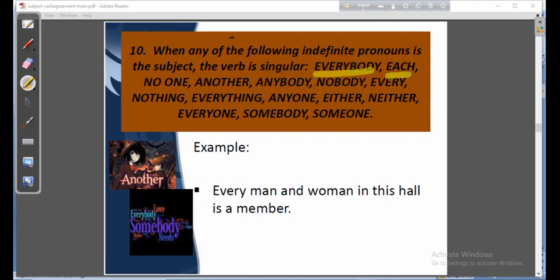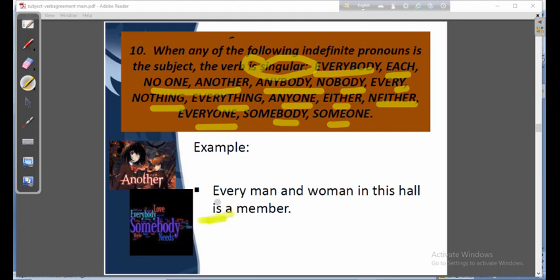Everybody, each, no one, another, anybody, nobody, every, nothing, everything, anyone, either, neither, everyone, somebody, someone. So when any of the following indefinite pronouns is the subject, only these are the subjects, and then what will happen? The verb is singular. Like, every man and woman in this hall is a member.